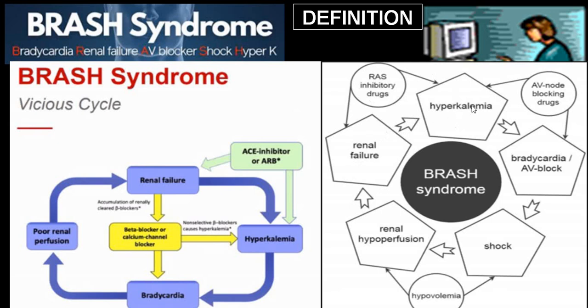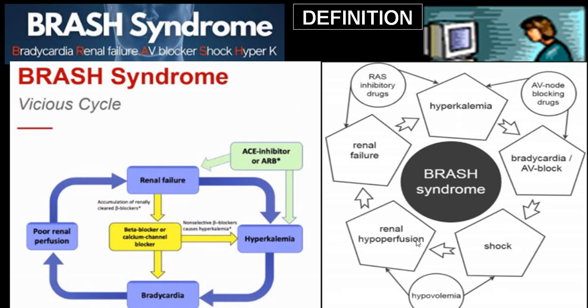Now this hyperkalemia will cause bradycardia and AV block if the person is already on AV blocking drugs like calcium channel blockers, diltiazem, verapamil, or beta blockers. Those drugs will further aggravate these two phenomena. It will aggravate hyperkalemia, and it will aggravate bradycardia and AV block. And because of this bradycardia and AV block, you will have hypotension, shock stage.